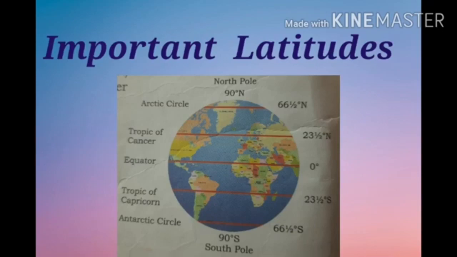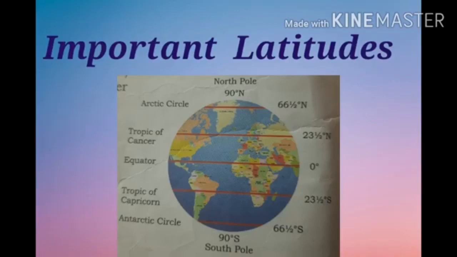Third one, the Arctic Circle. Children, the Arctic Circle lies at 66.5 degree north from the equator. The latitude at 66.5 degree north is known as the Arctic Circle. Last one, the Antarctic Circle. The Antarctic Circle lies at 66.5 degree south from the equator.